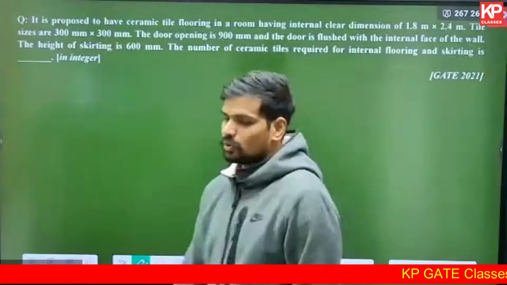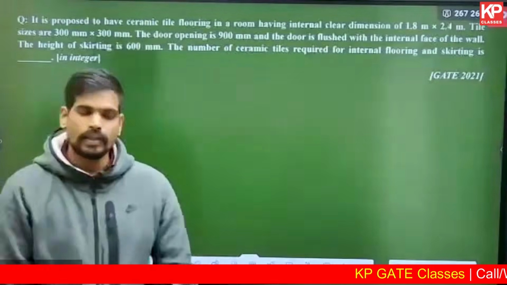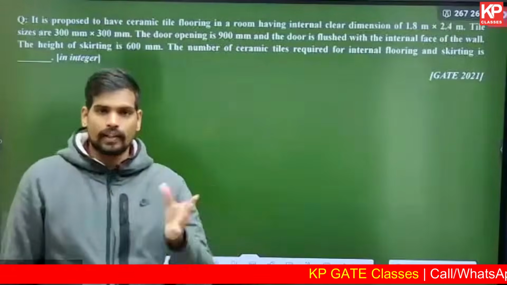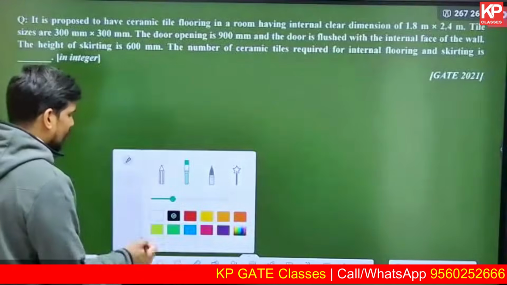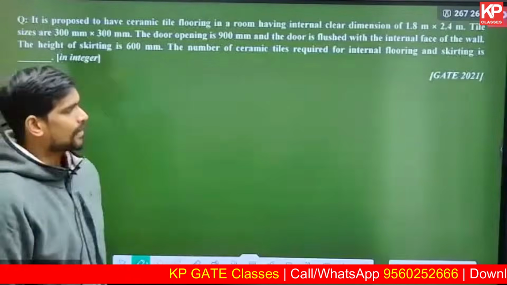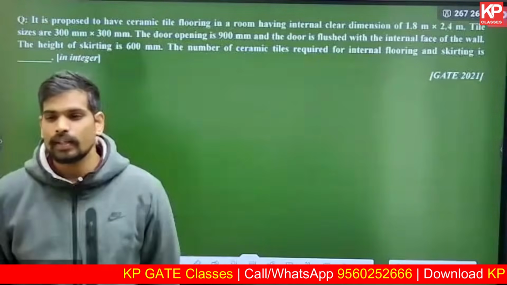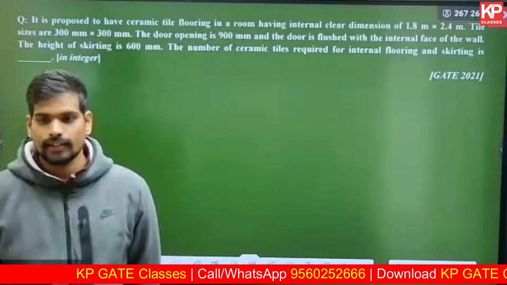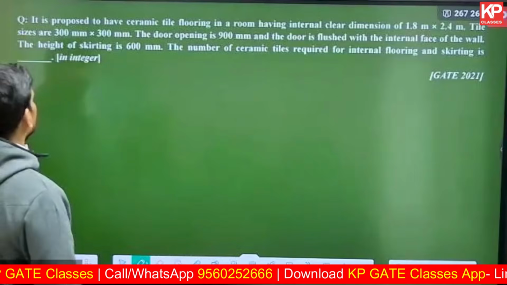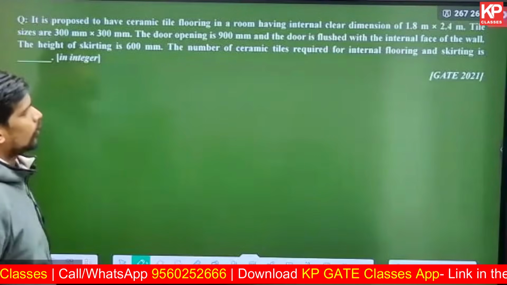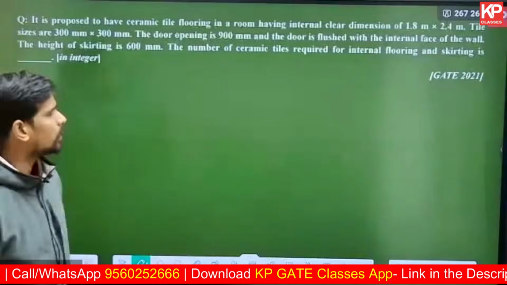Coming back to the next one. So these are some volume based questions. We will come back to volumetric or volume based calculations again in a while. So the next one is based on area based calculation. It is related to estimating, I think, flooring and skirting. They're asking us the number of tiles. So let us read the question. This is a 2 marks question on the 2021 paper.